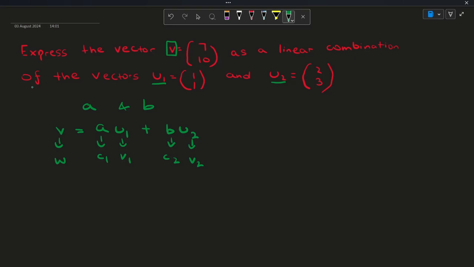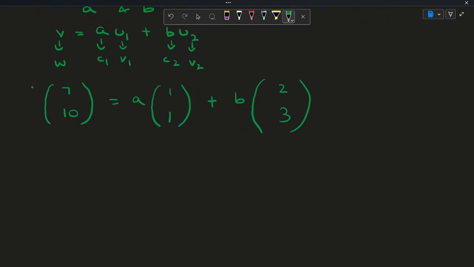So now let's substitute our given vectors. We know the value of v, which is (7, 10). We don't know what a is. u1 is (1, 1), plus b, which we have to find, times u2, which is (2, 3). Now all we have to do is perform several operations such that we can simplify the right-hand side.